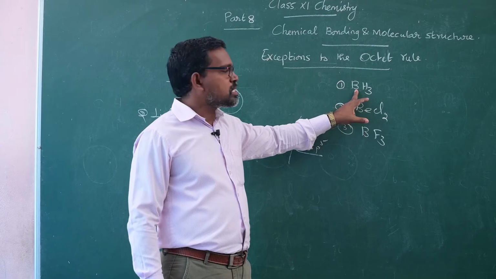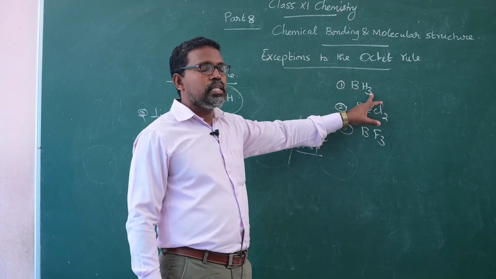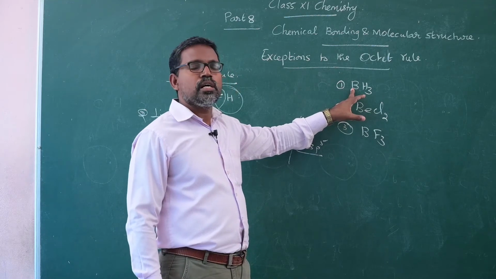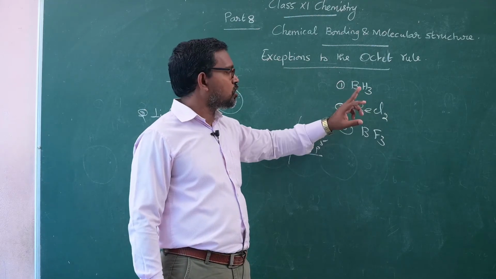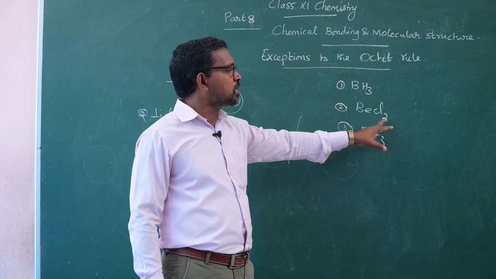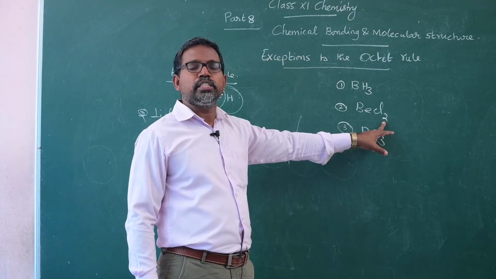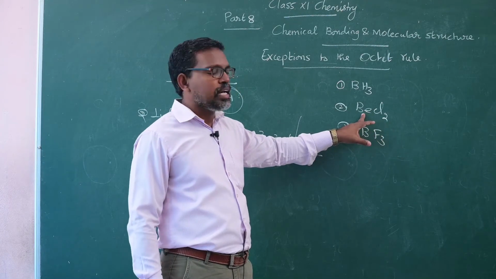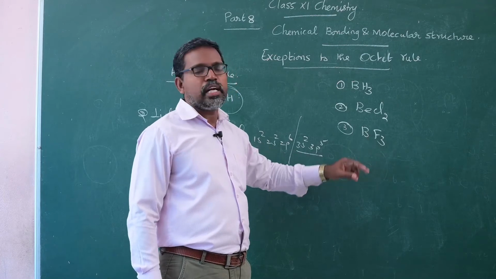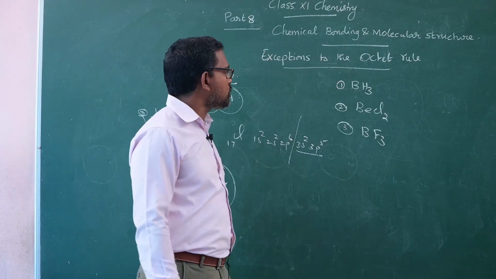boron's valence shell consists of 3 electrons. Each hydrogen atom shares 1 electron, so the central atom consists of 6 electrons. Beryllium's valence shell consists of 2 electrons, and 2 chlorine atoms share 2 electrons. Therefore, the central atom consists of 4 electrons. Here also, the boron central atom consists of 6 electrons.